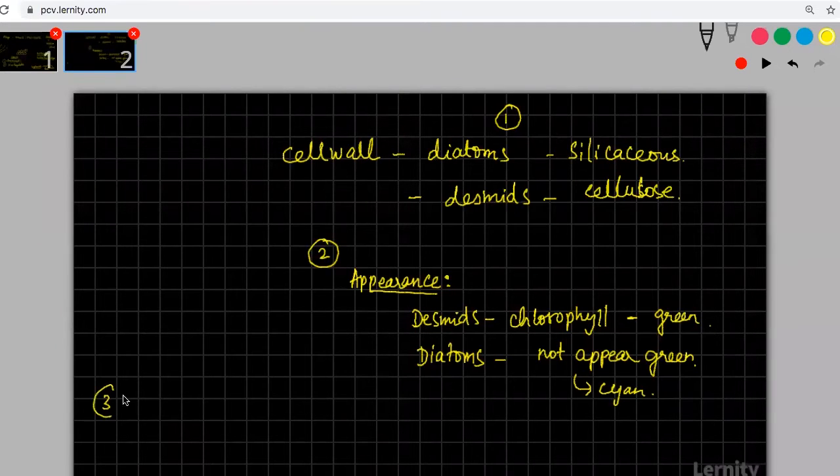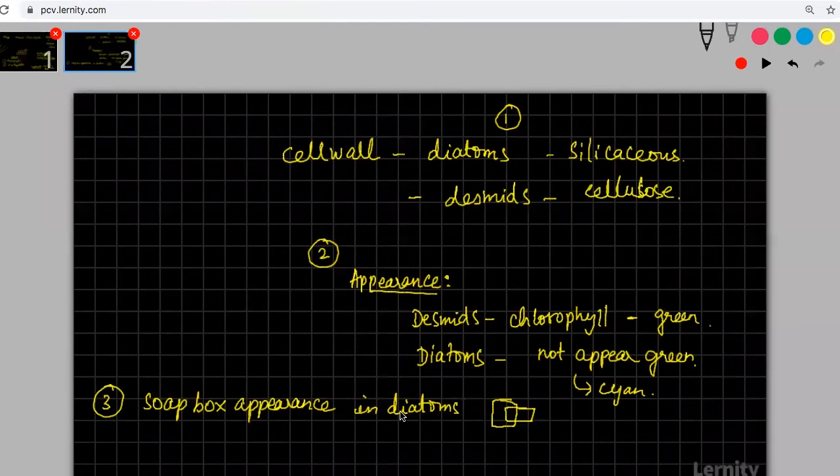The third difference is soapbox appearance in diatoms. It will appear as if like a soap box, one box fitting into another box kind of structure, made up of two layers.